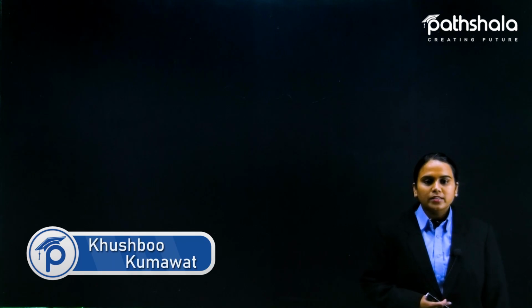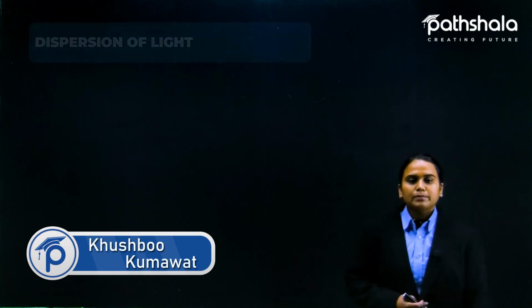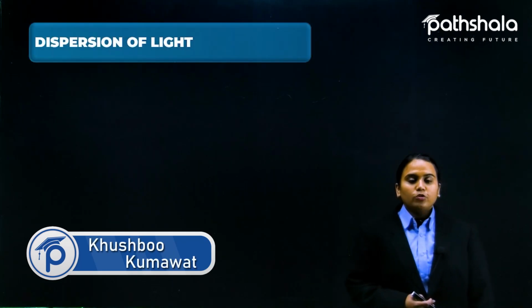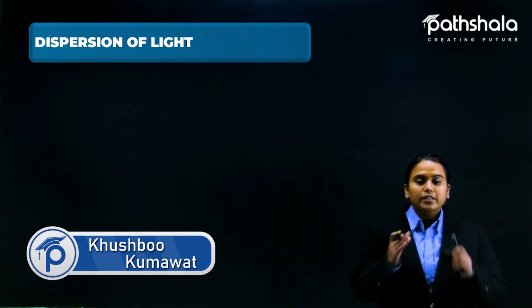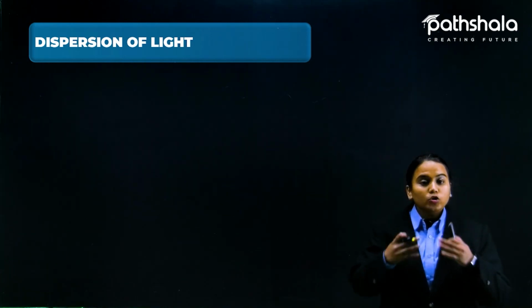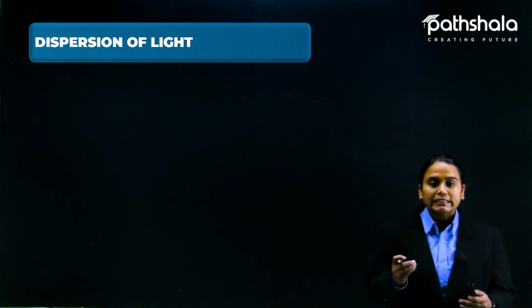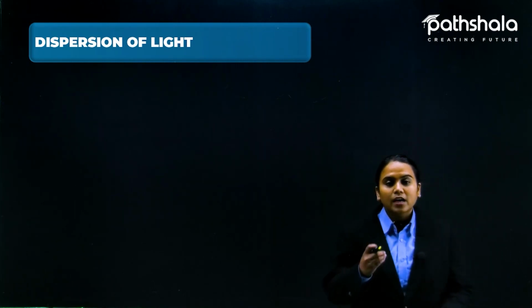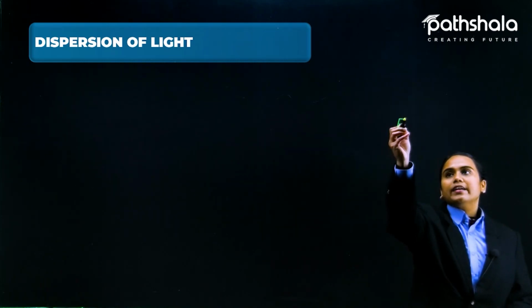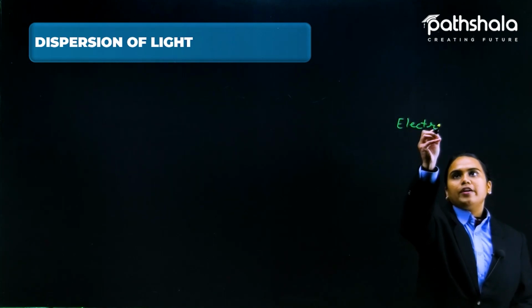Students, now let us start the new topic, that is the dispersion of light. This name suggests that dispersion means kuch bikhar jana. Light, you know, comes from the electromagnetic spectrum. I have already told you that.